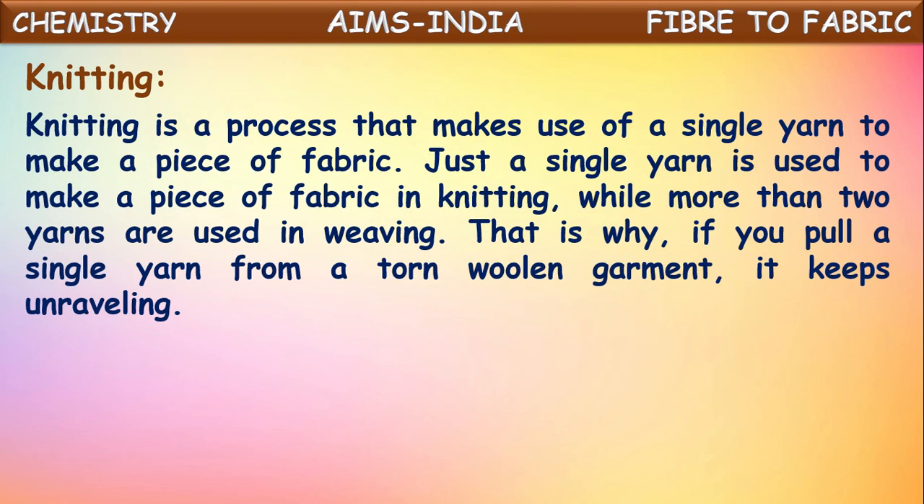If you see knitting, knitting is a process that makes use of a single yarn to make a piece of fabric. Just a single yarn is used to make a piece of fabric in knitting, while two or more yarns are used in weaving. That's the main difference. Knitting and weaving both are processes in which fabric is made. But in weaving, two or more yarns are used at the same time for making cloth or fabric. But in the knitting process, a single yarn is used for making the complete fabric.